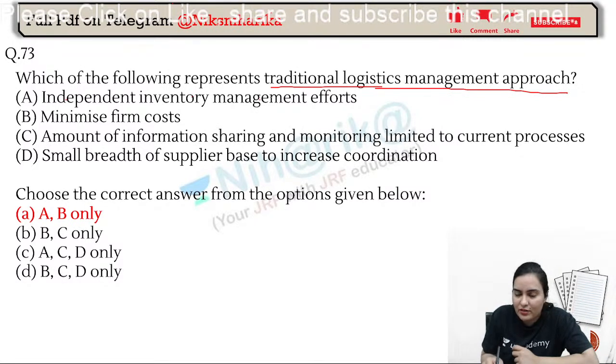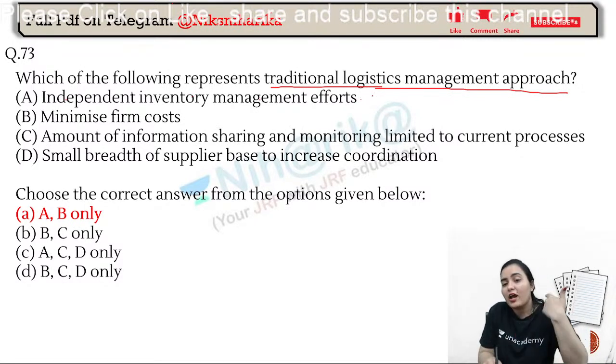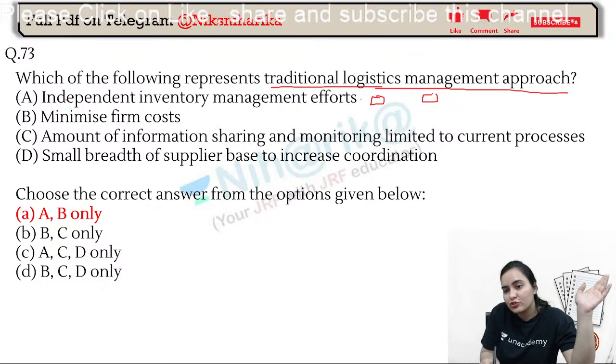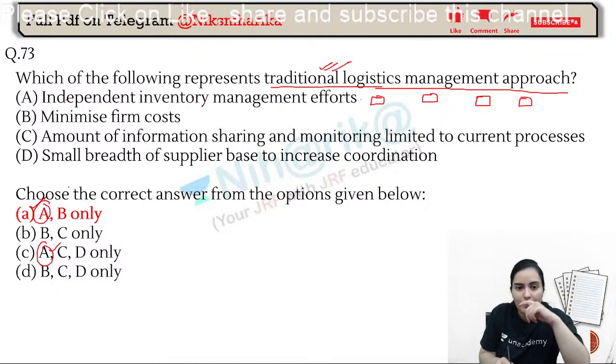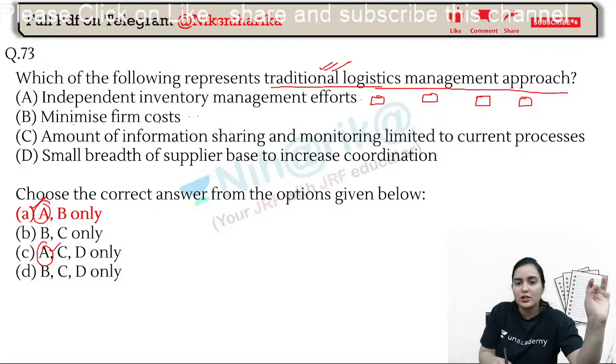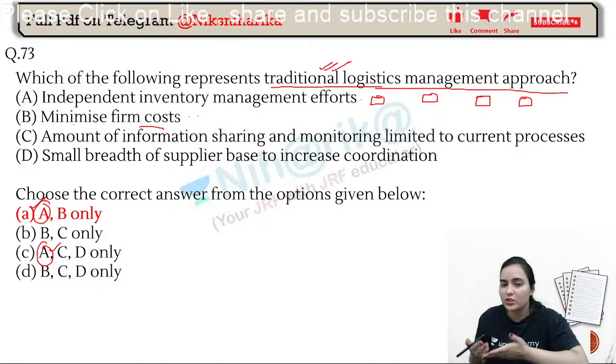So independent inventory management efforts means I will manage my inventory, you manage your inventory, Chandana, you manage your inventory, Ramana Raju, you manage your inventory. That was the traditional way. Now, minimum firm cost. So now I will be managing my inventory. I know my cost. I know my revenue. I do not have any connection with any modern techniques. Fine, so we will keep this aside, whether we accept or reject this point.